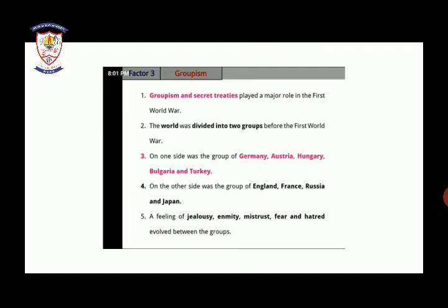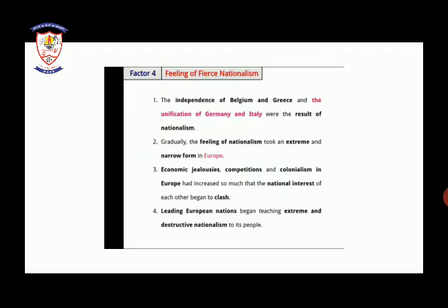A feeling of jealousy, mistrust, enmity, fear and hatred was involved between these groups. So groupism also affected the First World War a lot.